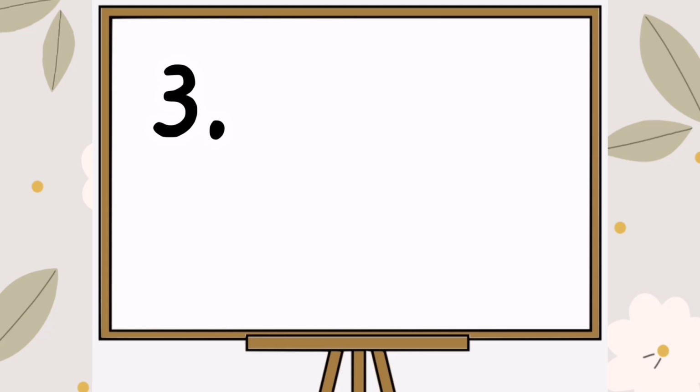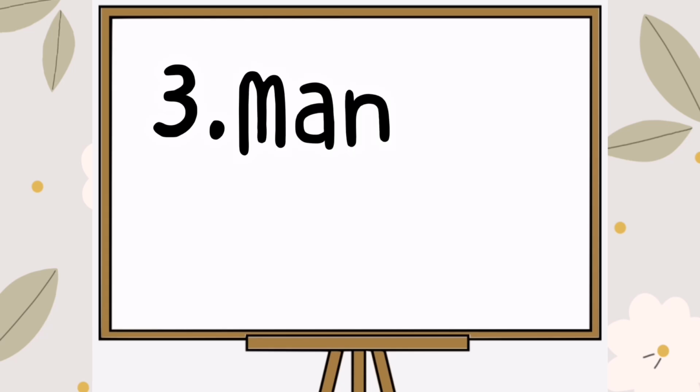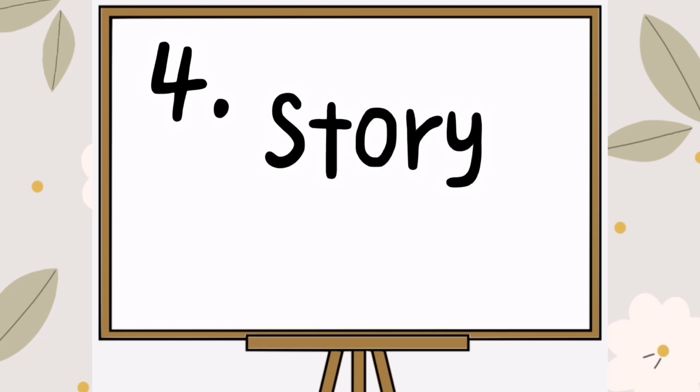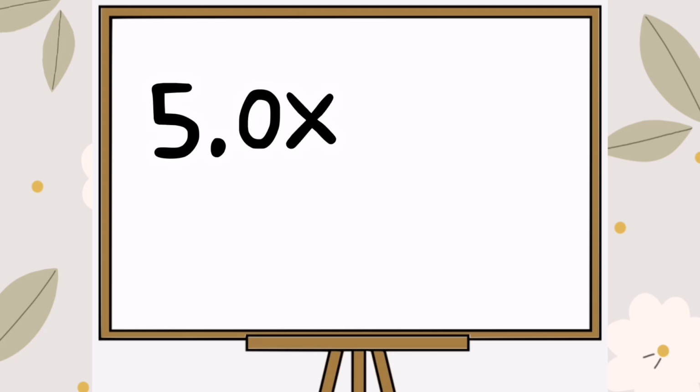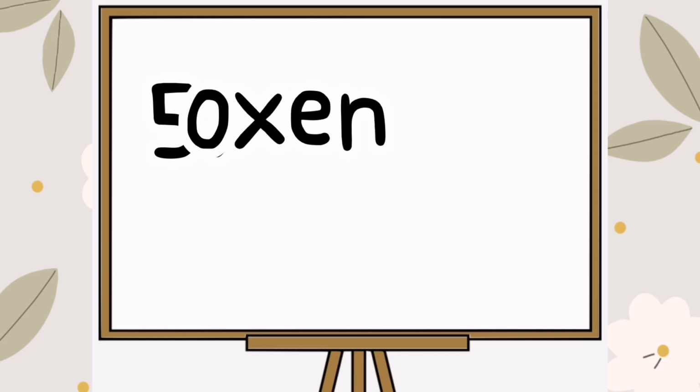Number 3, man, men. Number 4, story, stories. Number 5, ox, oxen.